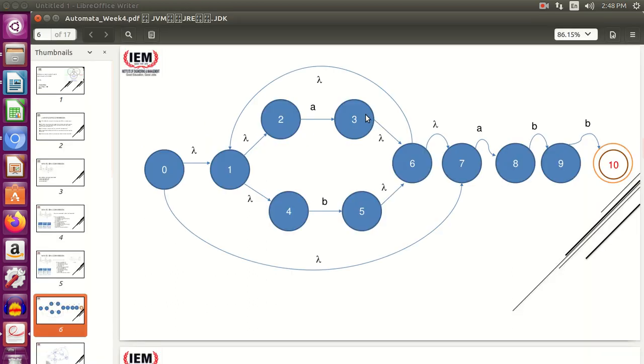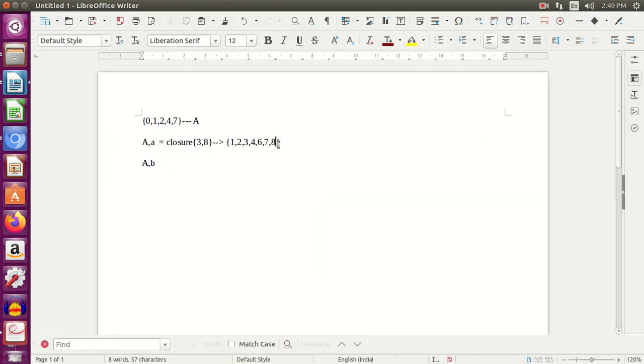From 3, if you start calculating the epsilon moves, you get 6, you get 7. From 6 there is a 1, so you get 1 as well. From 1 you get 2 and 4, right? And 3 was already there, so you get 1, 2, 3, 4, 6, 7, and 8 was already there. So this entire thing is the closure of 3, 8.